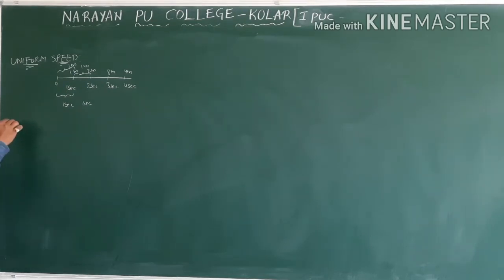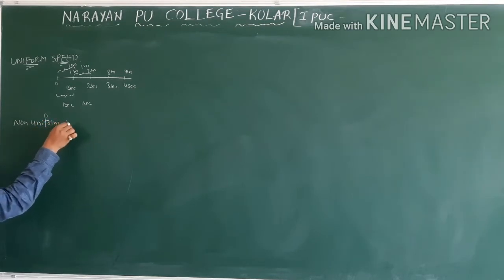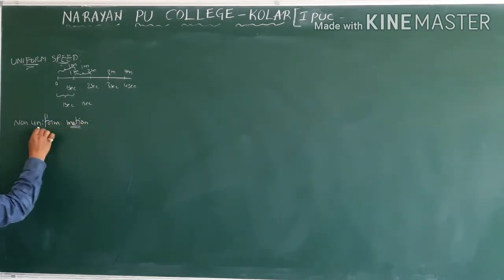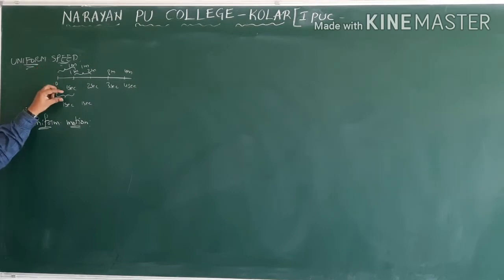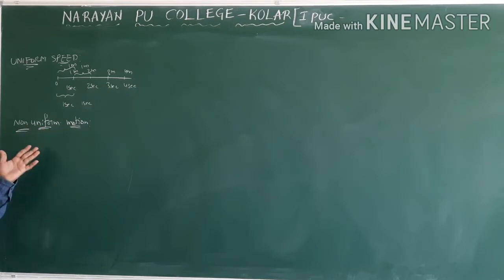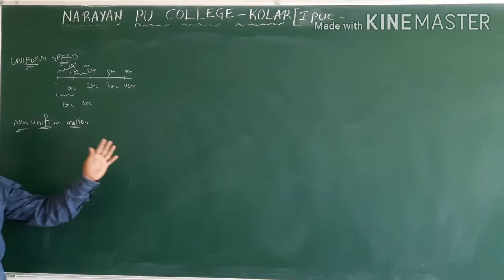What is non-uniform motion? Non-uniform motion is with non-uniform speed. It is quite opposite to this one. Here it was covering equal distances in equal intervals of time. Now it won't cover equal distances in equal intervals of time. If the object is not covering equal distances or displacements in equal intervals of time, then the object is said to be in non-uniform motion. In this, velocity or speed may increase or decrease.